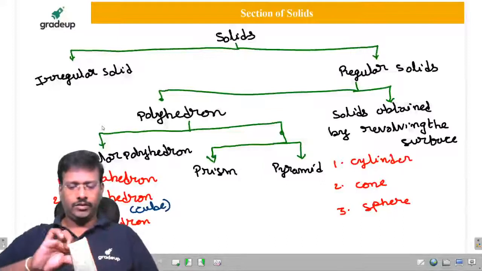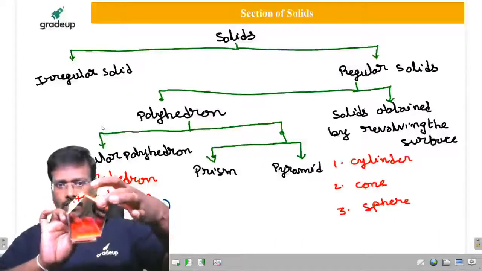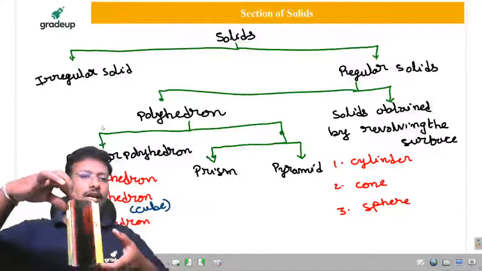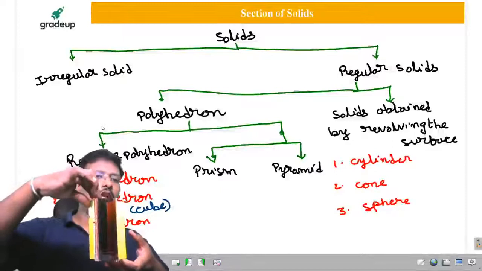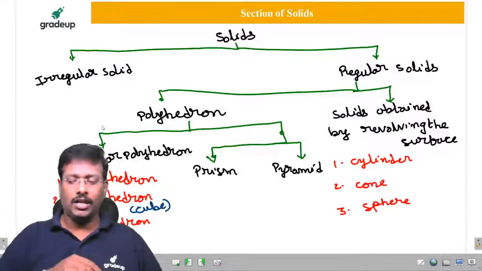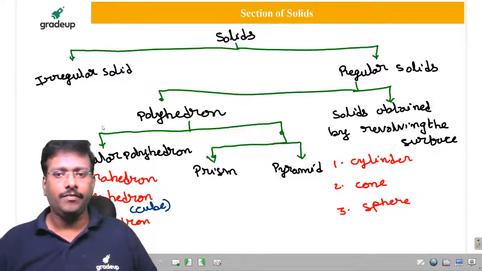Now if you observe, this shape is a pentagon. One view is a pentagon, other view will appear as a rectangle. Is it clear to all of you? So this is called a prism. And what are the various terminologies you have to know about it?